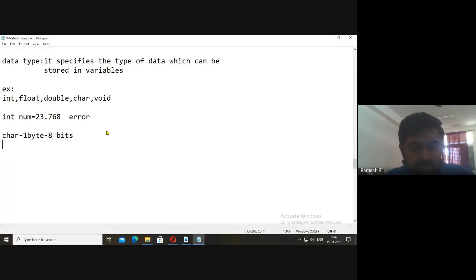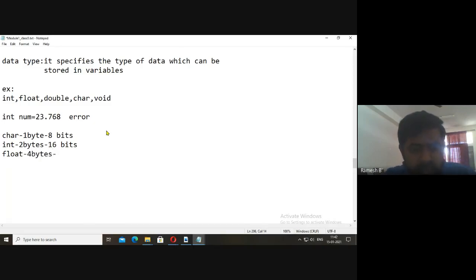Similarly, for int it is 2 bytes, and 2 bytes means 16 bits. Again, in int we have short int, long int, like that. Now the next thing is float. For float it is 4 bytes.